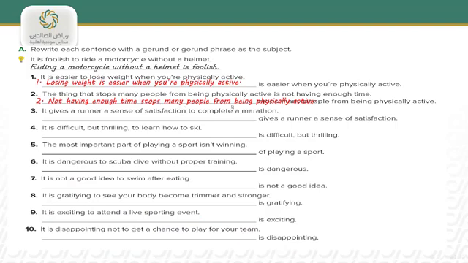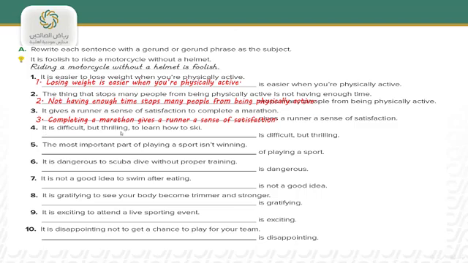Number 3, it gives a runner a sense of satisfaction to complete a marathon. And the answer will be: completing a marathon gives a runner a sense of satisfaction. Number 4, it is difficult but thrilling to learn how to skate.